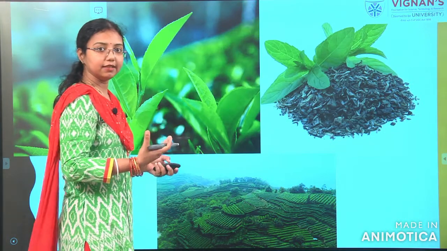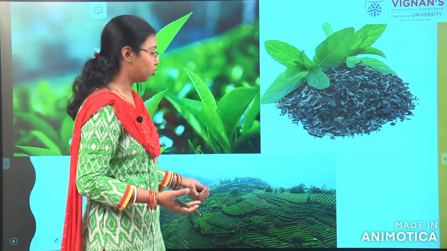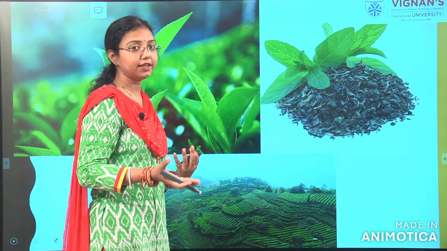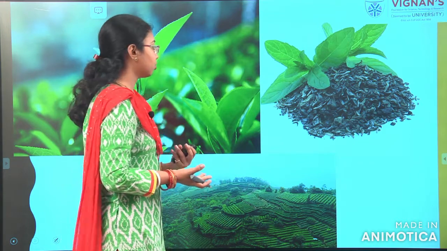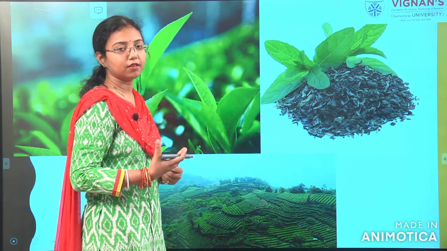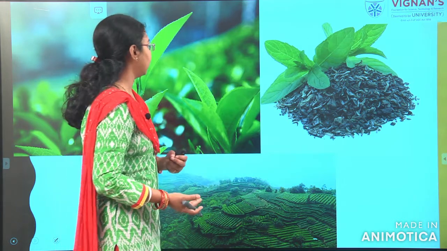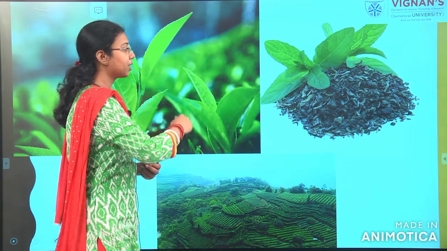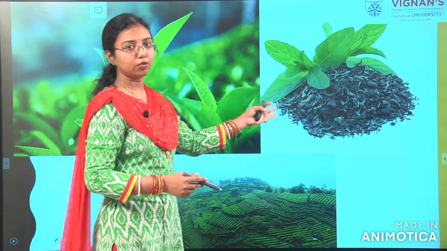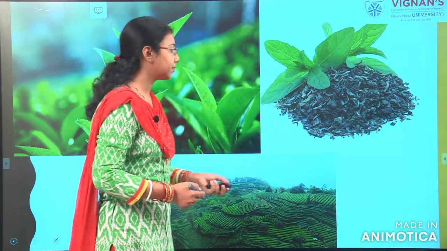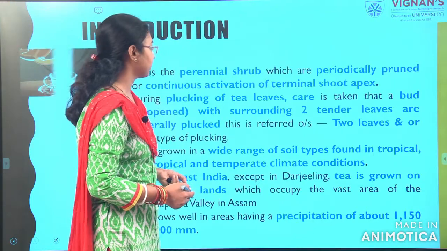This is the tea leaves. I hope all of you have seen them. It looks very nice if you have watched it anywhere in India. The valley itself looks very soothing for the eyes. This is how we take the tea: one bud, two leaves. And this is the tea powder you can see here. This is mostly black tea, which looks like this after processing.